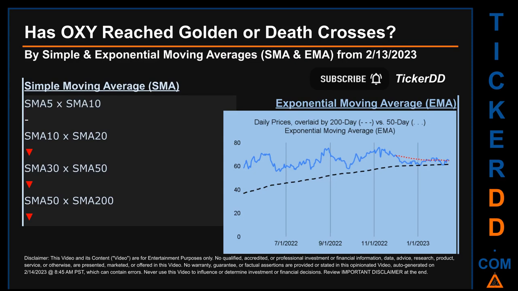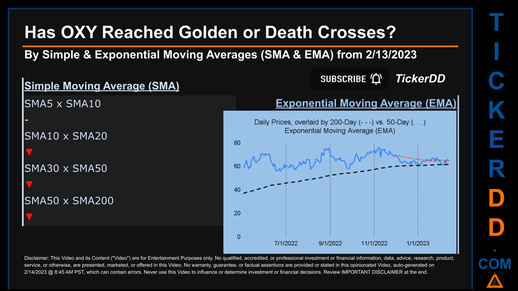Vice versa, a death cross is a bearish signal when the short-term crosses below its long-term moving average. For our opinionated analysis off third-party and abstracted data, we decided to look at both simple moving average (SMA) and exponential moving average (EMA). The latter calculates moving average by giving more weighting to recent prices.